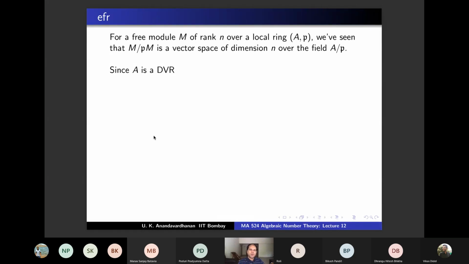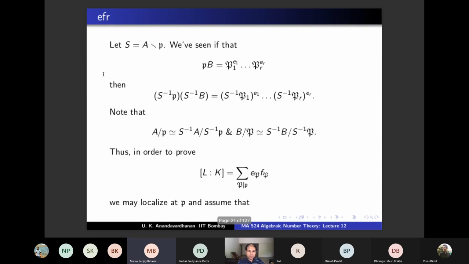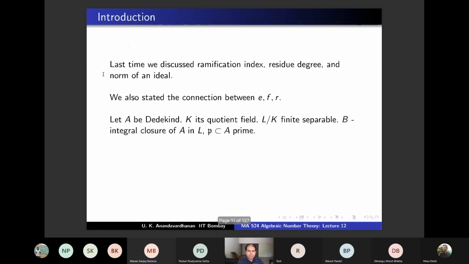Because A is a DVR, it's a local ring, and I'm considering B as a module over A. Is it free? Do you think that it is free? What is B? The module over A, capital B, the integral closure. This B you consider as a module over A, is it free?